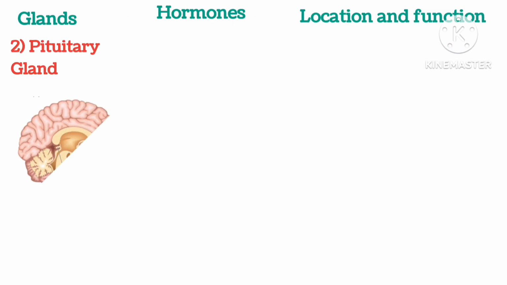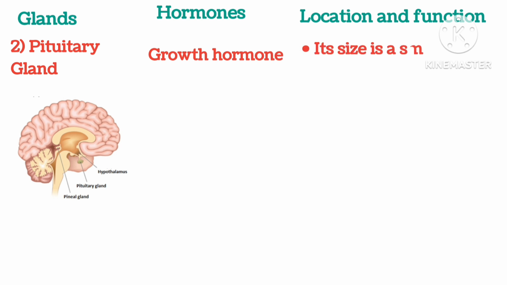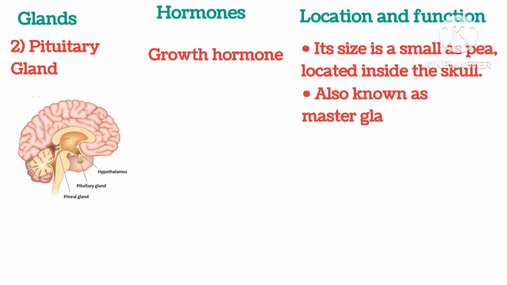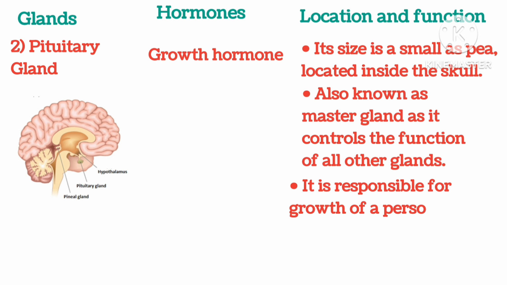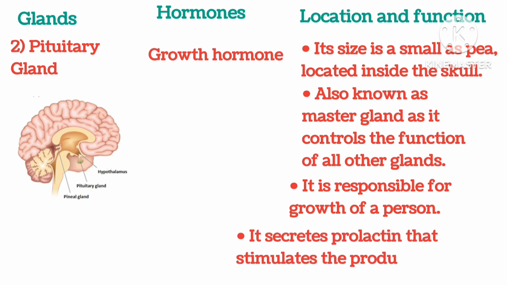The pituitary gland secretes growth hormone. It is as small as a pea, located inside the skull, also known as the master gland, and it controls the function of all other glands. It is responsible for the growth of a person. It secretes prolactin that stimulates the production of milk.